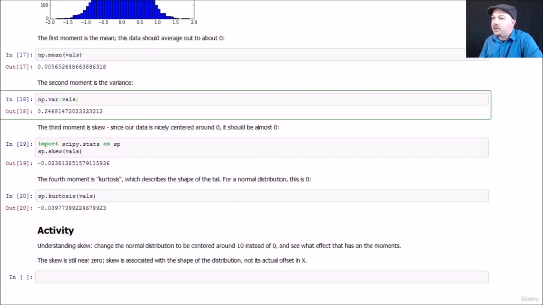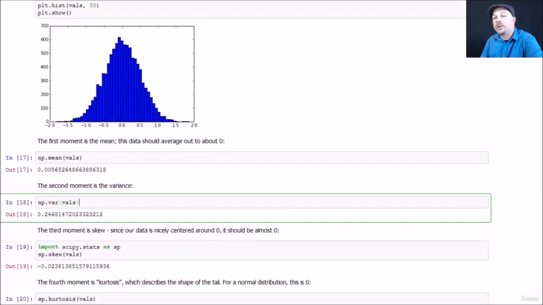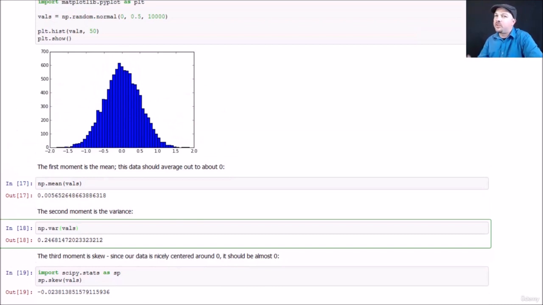So if you want to play around with it, go ahead and, again, try to modify the distribution. Make it centered around something besides 0 and see if that actually changes anything. Should it? Well, it really shouldn't, because these are all measures of the shape of the distribution. And it doesn't really say a whole lot about where that distribution is exactly. It's a measure of the shape. That's what the moments are all about. So go ahead and play around with that. Try different center values, try different standard deviation values, and see what effect it has on these values, and does it change at all. Of course, you'd expect things like the mean to change because you're changing the mean value, but variance, skew, maybe not. Play around, find out. All right, that's moments.